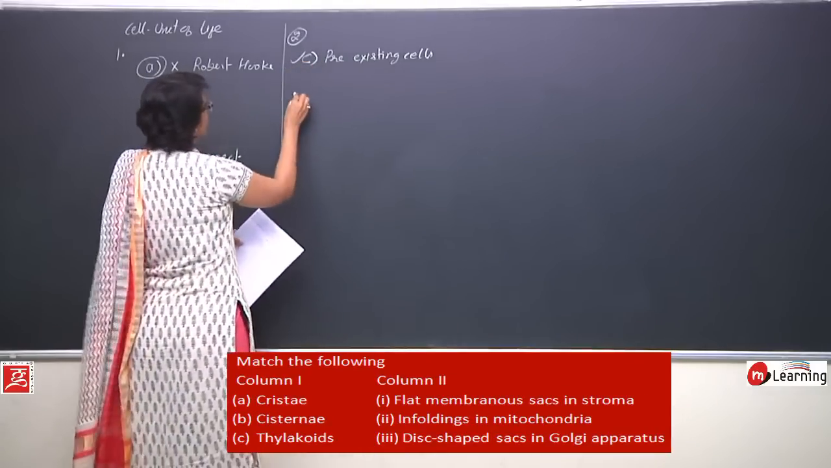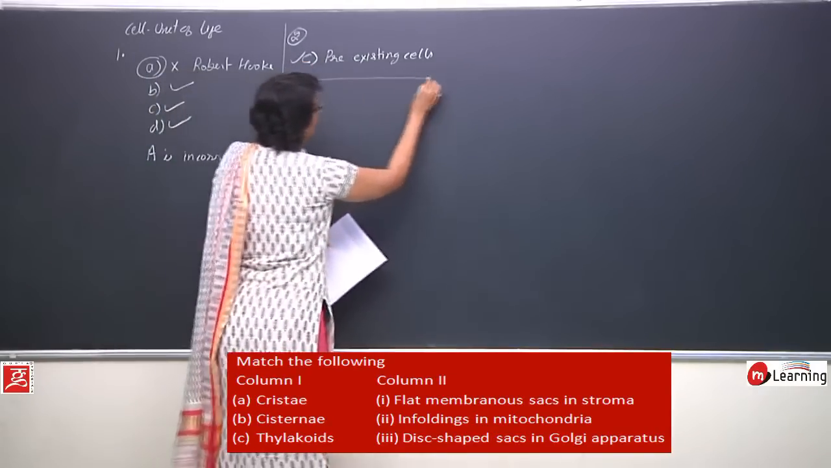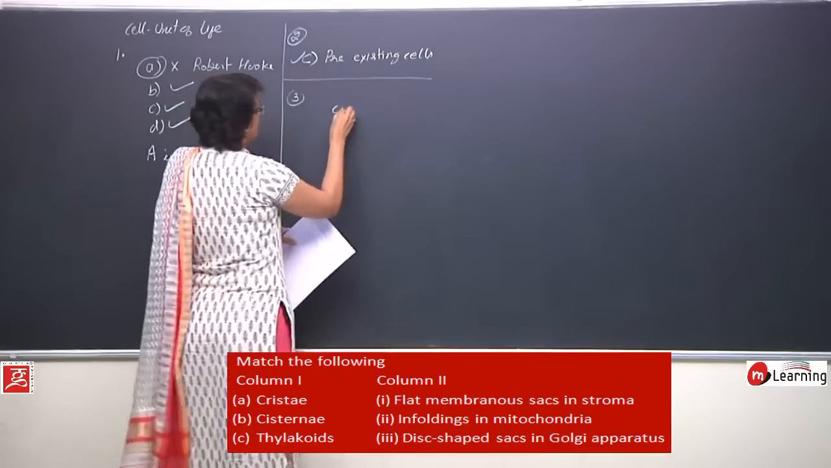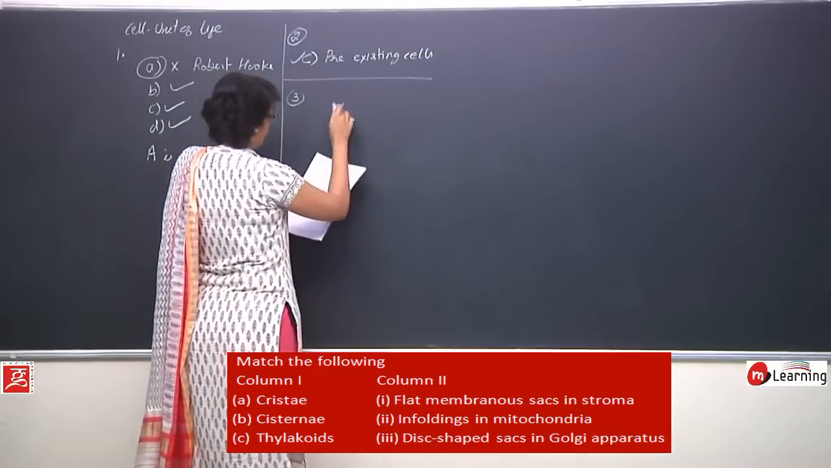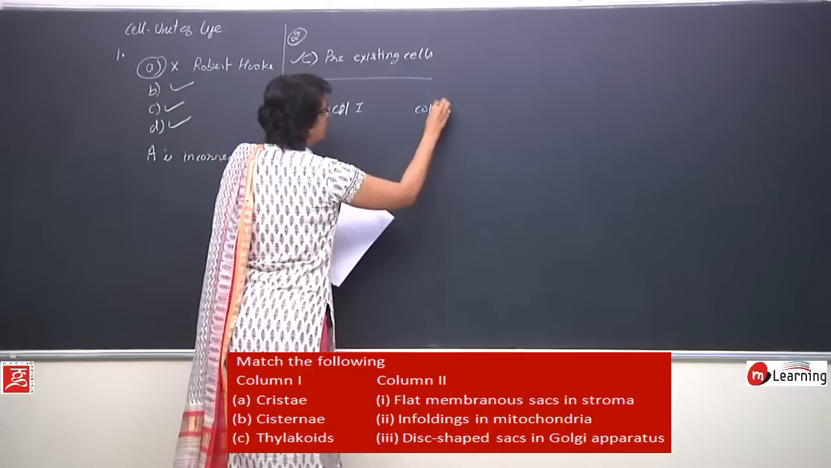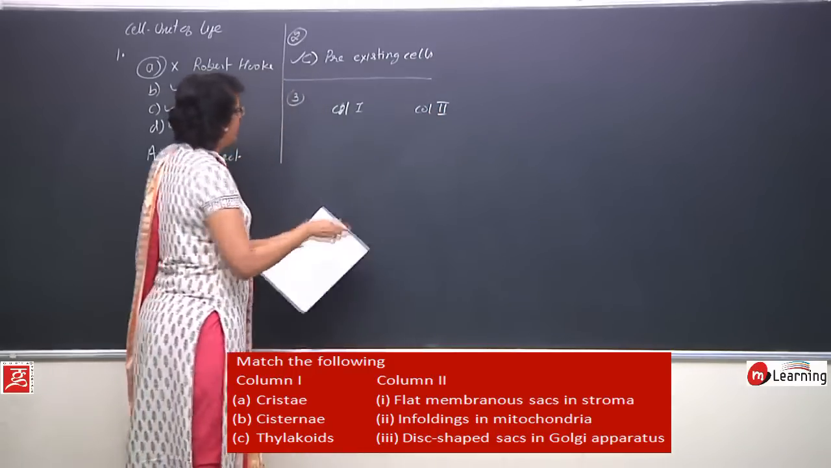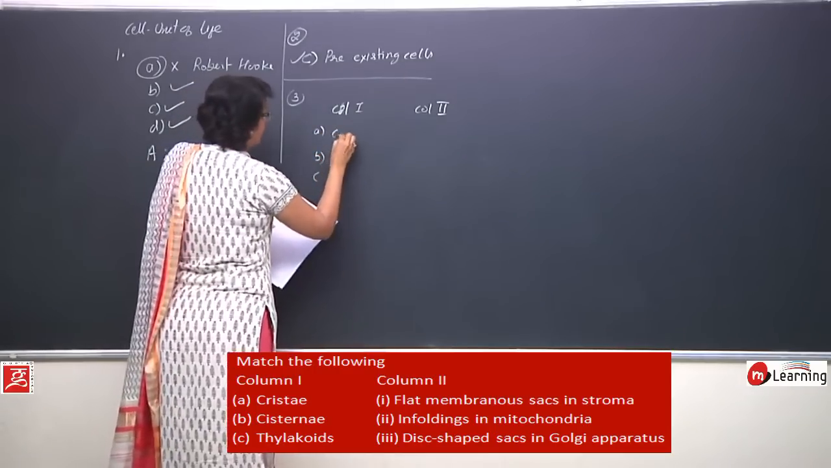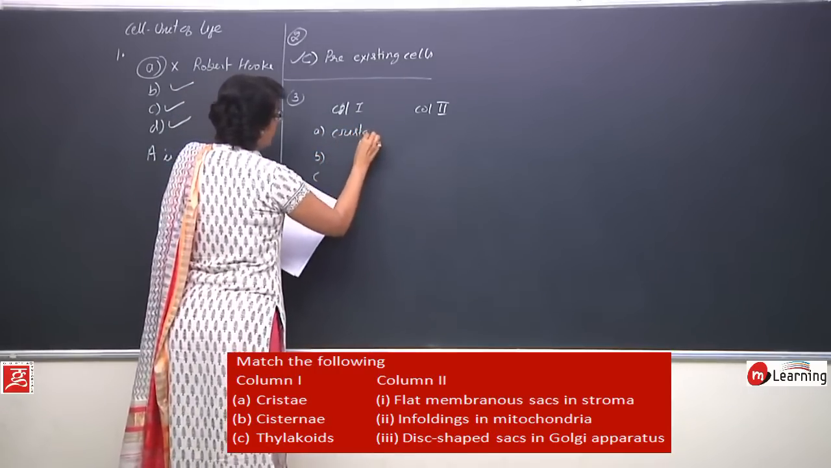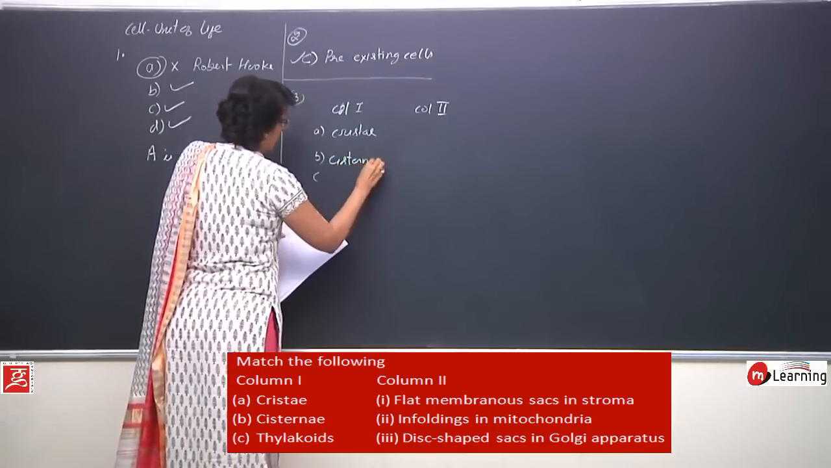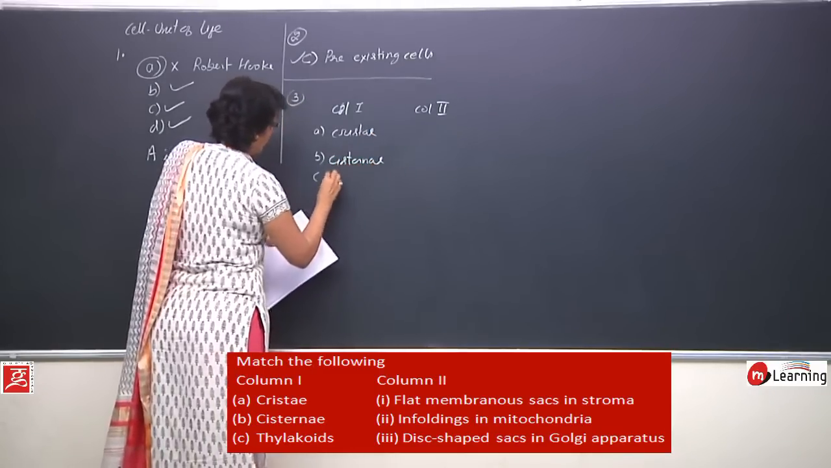The third question is about match the following. They have given us 2 columns, column 1 and column 2. Column 1 has 3 things, A, B and C. One is cristae, then cisternae, and third is thylakoid.